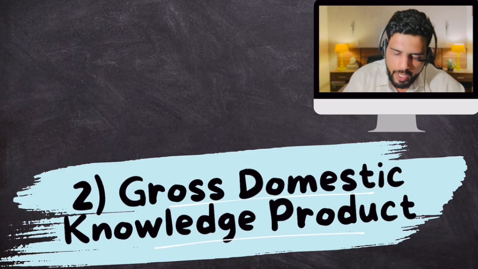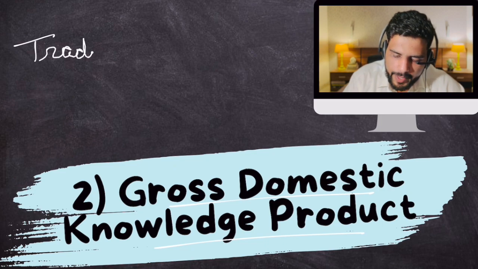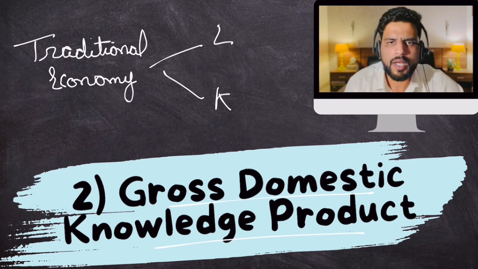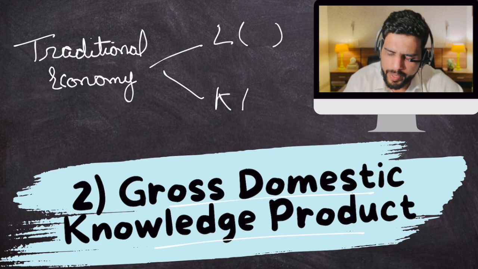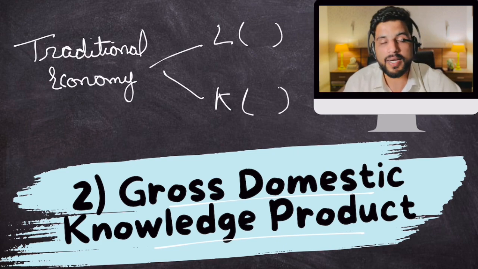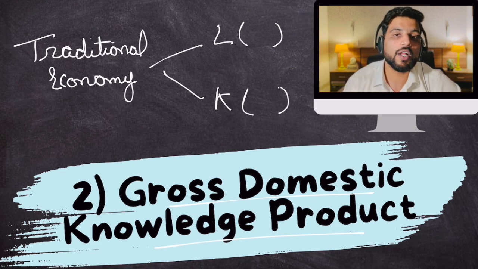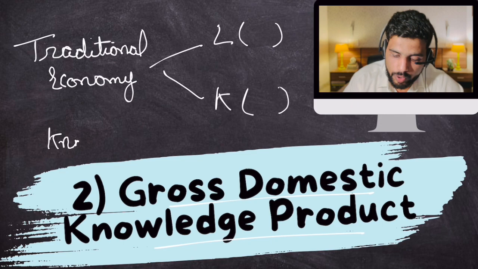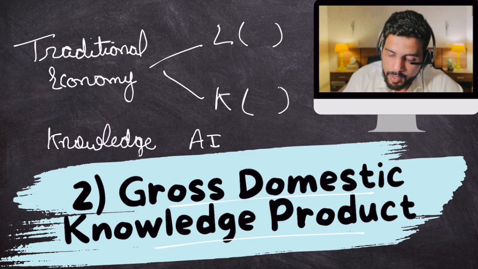So what is this knowledge economy? Traditional economy, as I've just mentioned, is based on labor and capital. How many laborers you have, how much capital you have. But in this day and age, there are a lot of sectors in our economy that are dependent on knowledge. For example, AI.